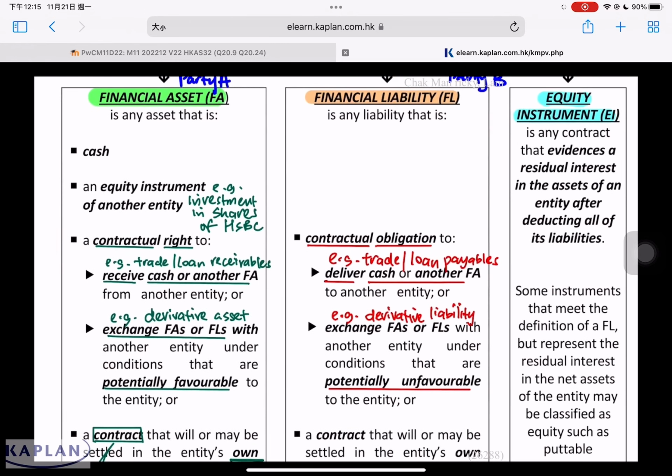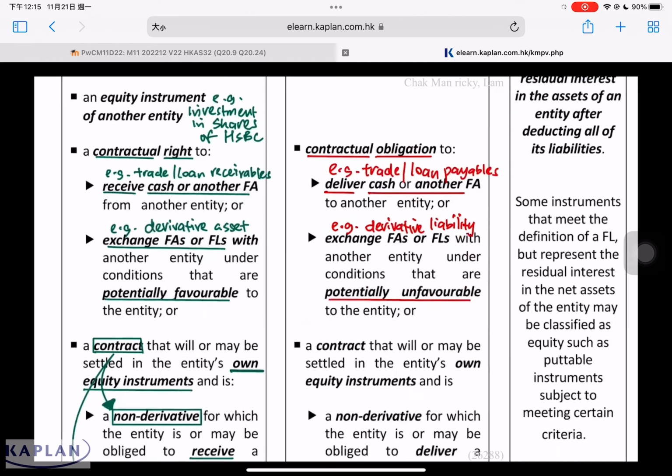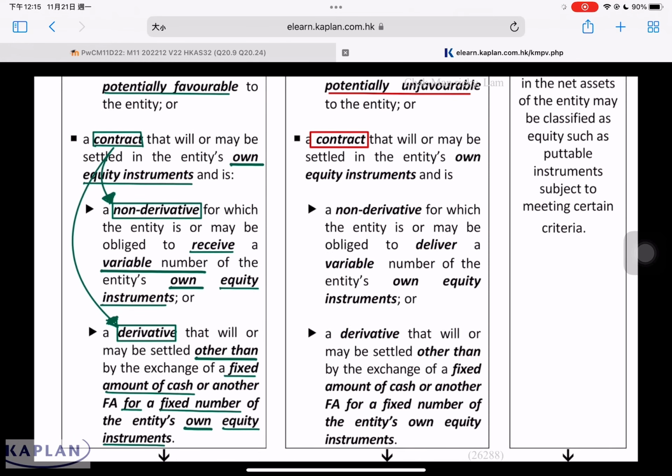Now we'll talk about financial liability. A financial liability is any liability that represents a contractual obligation to deliver cash, or a contractual obligation to exchange financial assets or financial liabilities under conditions that are potentially unfavorable. When the contract involves the settlement of own equity instrument, I purposely put them side by side so they can see the difference.